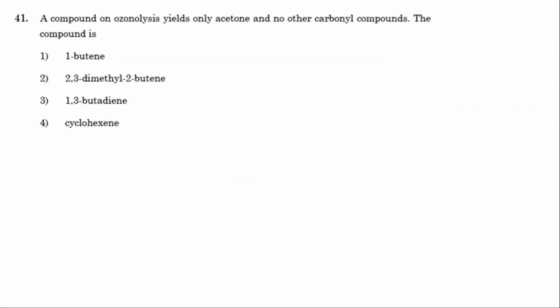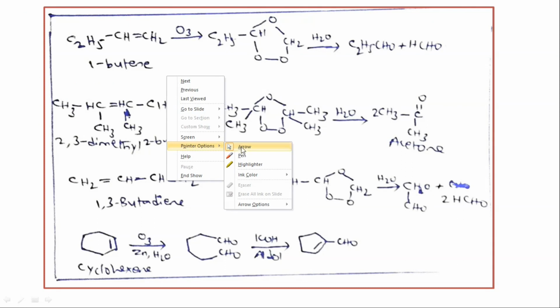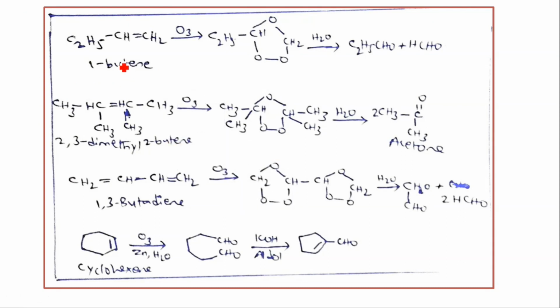41. The compound on ozonolysis analysis yields only acetone and no other carbonyl compounds. The compound is. Now we will work out this question. First you take 1-butene. In 1-butene you have C2H5CH=CH2. You add ozone here.